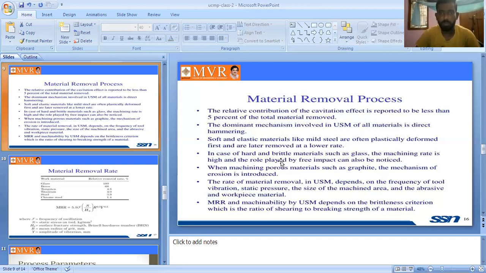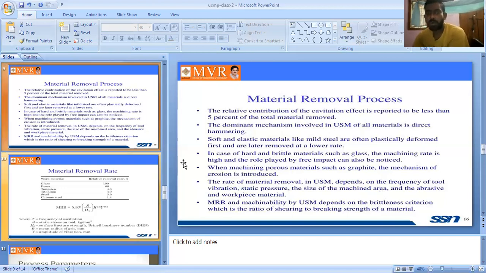Next one is, when machining porous material such as graphite, the mechanism of erosion is introduced. So when machining porous materials such as graphite, the mechanism of erosion is introduced in USM. The rate of material removal in USM depends on the frequency of tool vibration and static pressure.